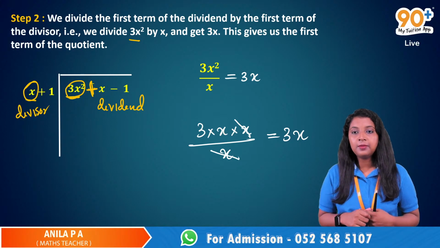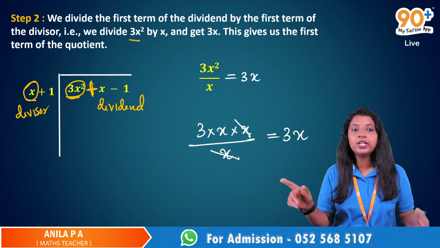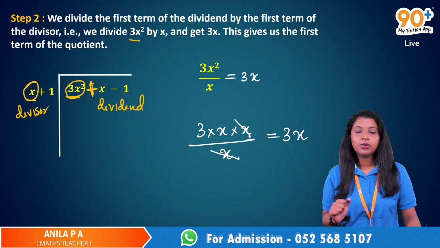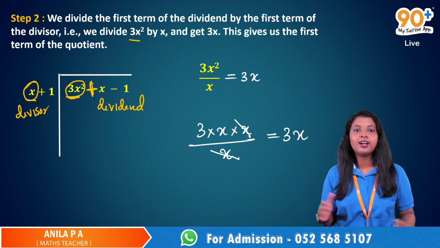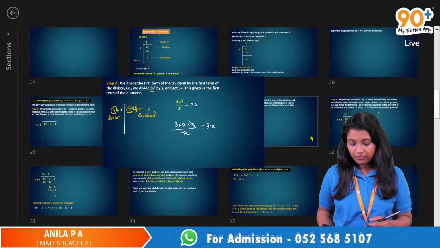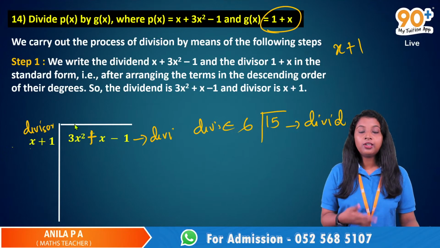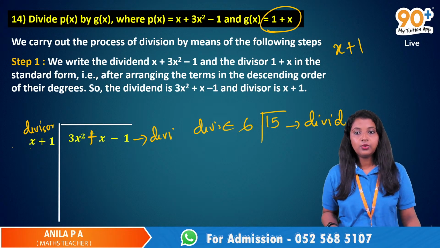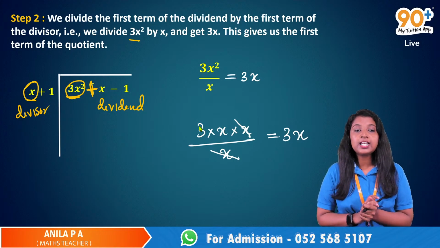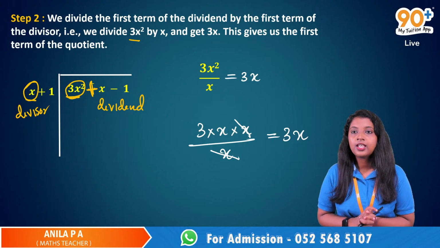We write down the steps. It is there in your textbook. They are not going to ask you to write the steps for division. Some question will be given like this: divide the polynomial by the other one. So step 2 is clear, right? Any doubts about step 2?